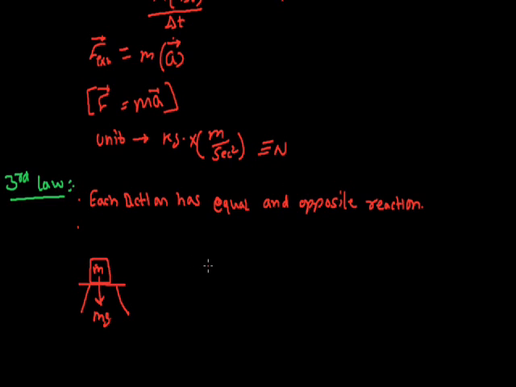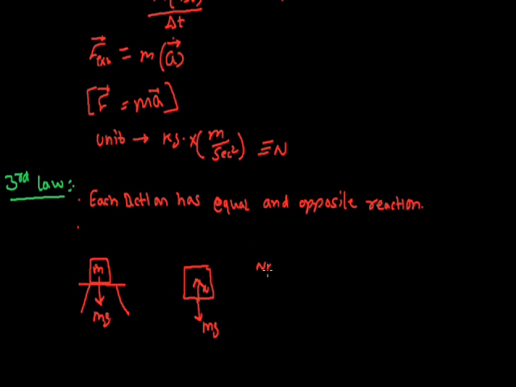Now if I draw the free body diagram of the block, the block is applying mg. The force being applied on this block is the normal force by the table, and this will balance the weight. So this force will be equal to mg.